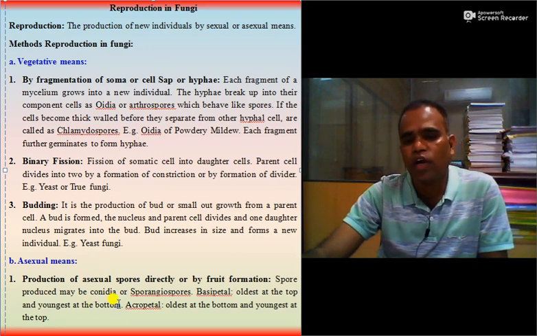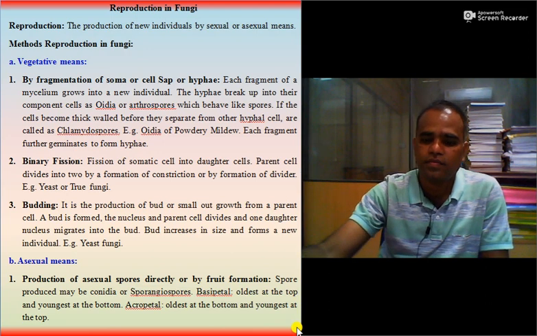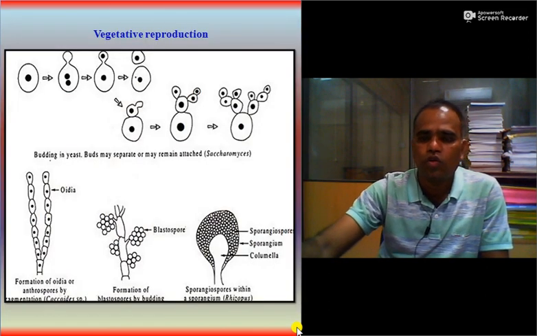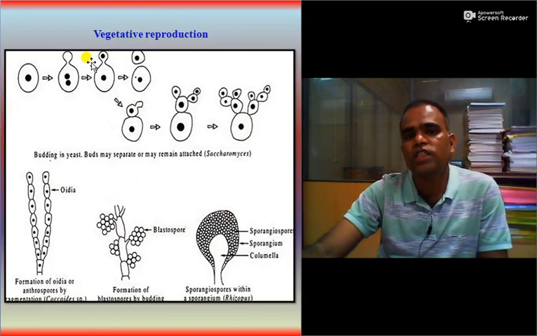So they may be acropetal or basipetal. If these are basipetal in succession, then the oldest conidia are at the top and the youngest at the bottom. And if it is acropetal, then the oldest are at the bottom and the youngest at the top. So in your exam, it may be asked. So this is all about vegetative reproduction.